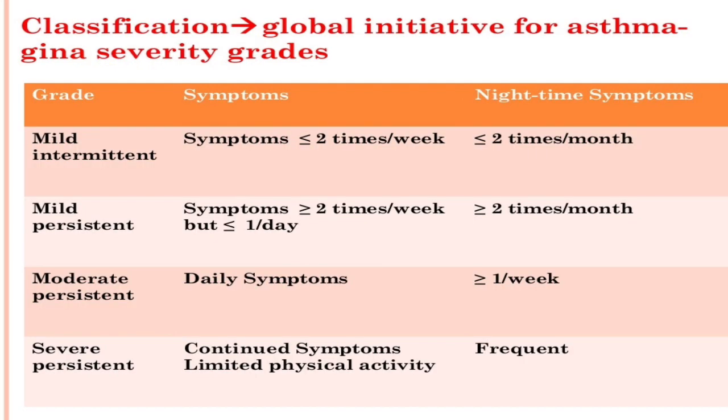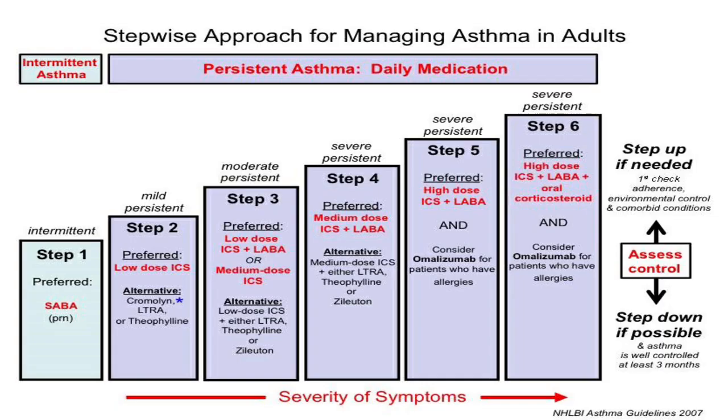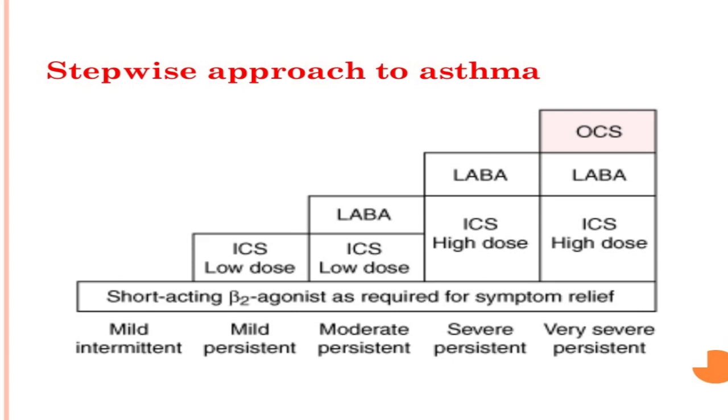Here is the classification for asthma severity grades. You have to remember it. Here is the stepwise approach for managing asthma in adults. So in intermittent asthma, only short-acting beta-2 agonist is given. In all the steps from intermittent to severe persistent asthma, beta-2 agonist is given. So here it is also important to remember which drugs are given in which step. Gradually severity of symptoms increases, and in the last step we should give high dose inhaled corticosteroid plus long acting beta-2 agonist plus oral corticosteroid. So we have to remember it. So it is a stepwise approach.